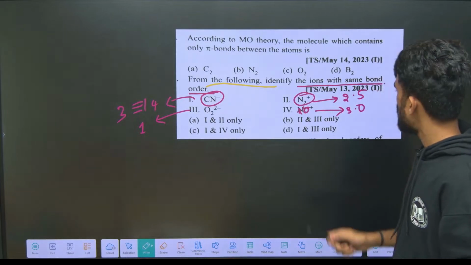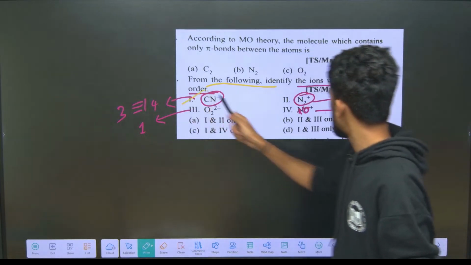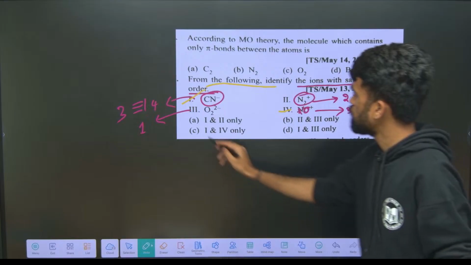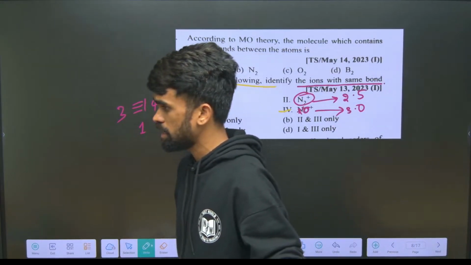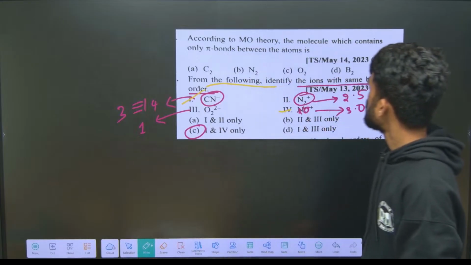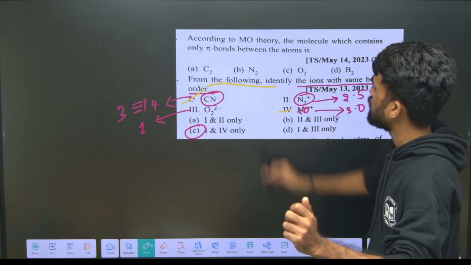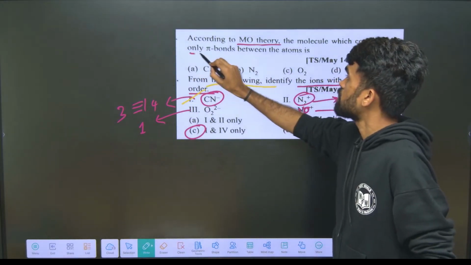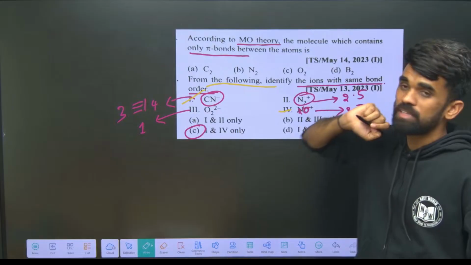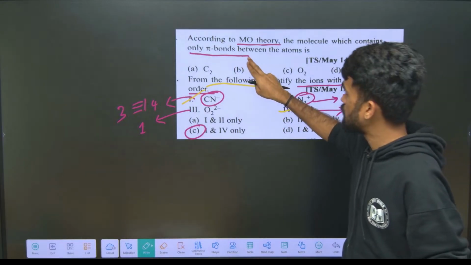So which of them have the same bond order? First one and fourth one. So 1 and 4, option C will be your perfect answer for this question. Hope it is clear. Now use the MO theory orbital diagram and try to answer this question: the compounds contain only pi bonds between the atoms. Just give a try for this.